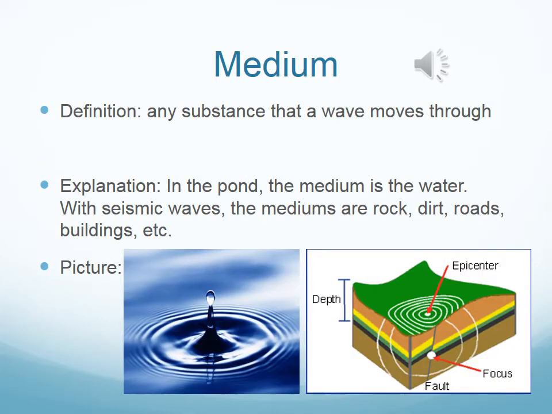Our second word is medium. A medium is any substance that a wave moves through. So, for example, in the pond that we talked about in the first slide, the medium is water because the wave travels through the water. In a seismic wave, which is an earthquake, the medium is rock, dirt, road, or buildings, depending on what the wave is traveling through. So if you take a look at this picture, it is going through the ground. Therefore, your medium is the ground or the dirt and rocks.